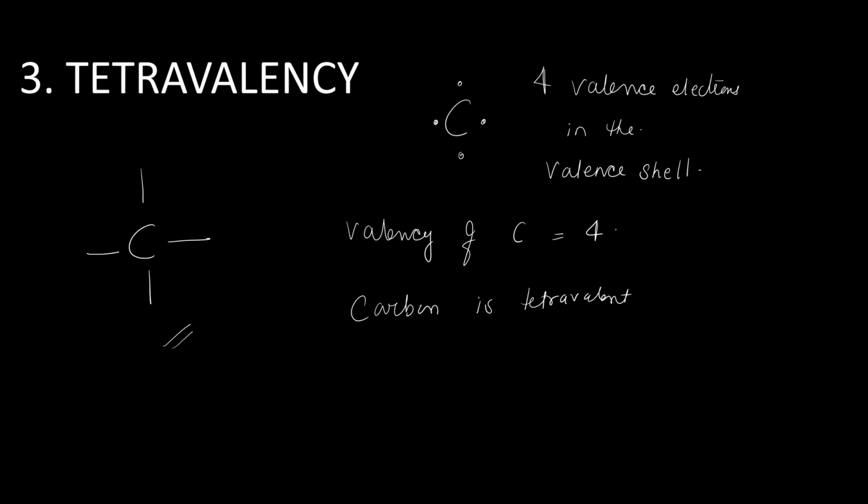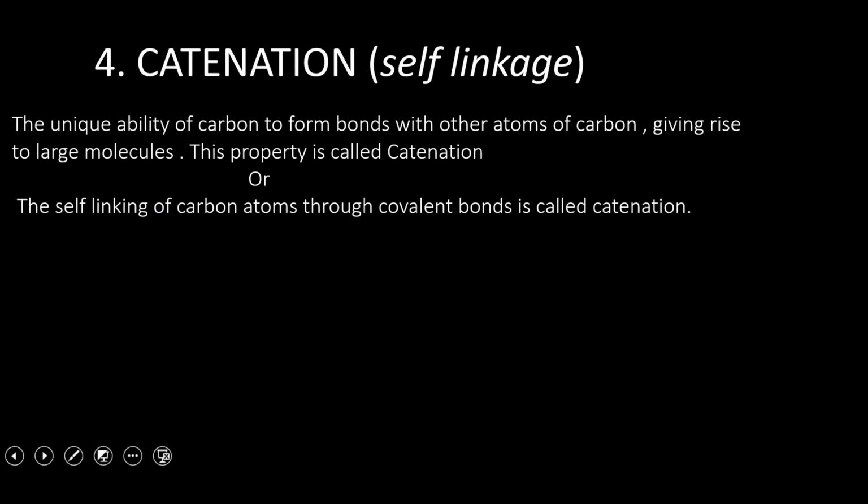The next important property of carbon is catenation. What is catenation? It is the self-linkage property of carbon. It means that carbon will make a bond with another carbon. Again, that carbon will make another bond with another carbon. In this way, it will form long chains of carbon.